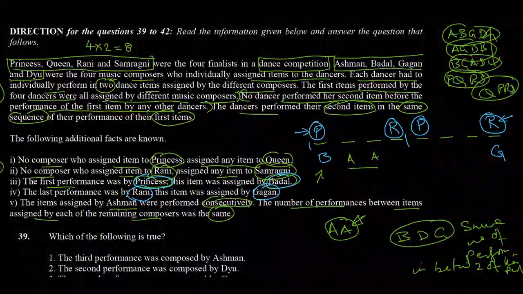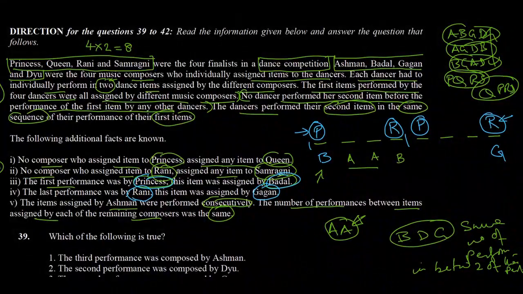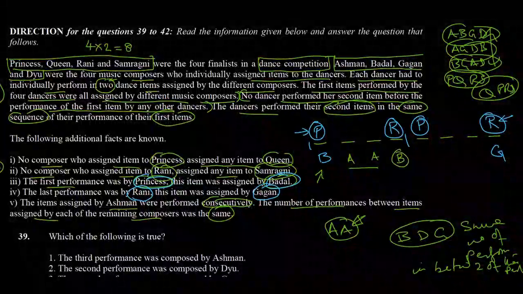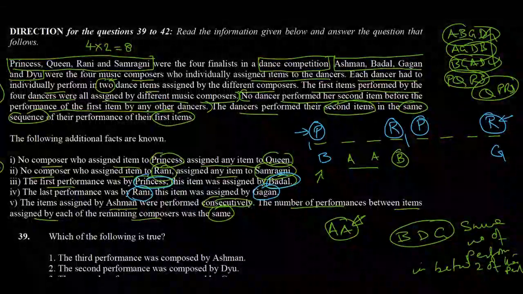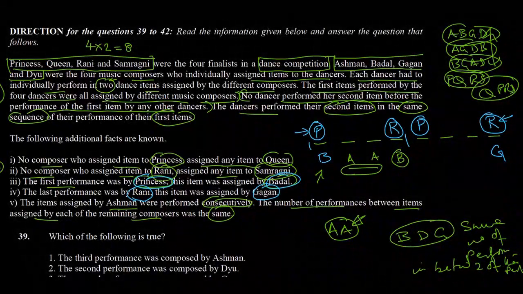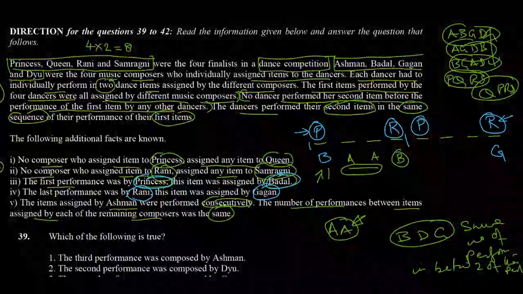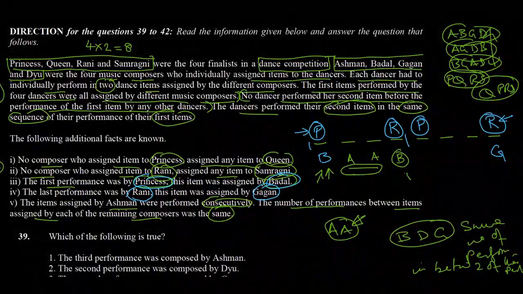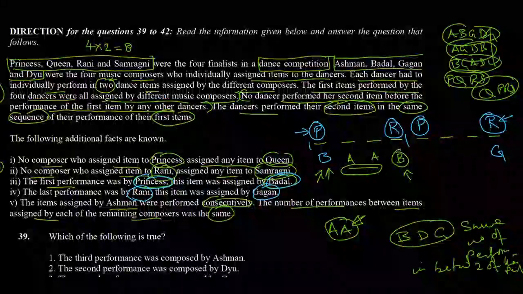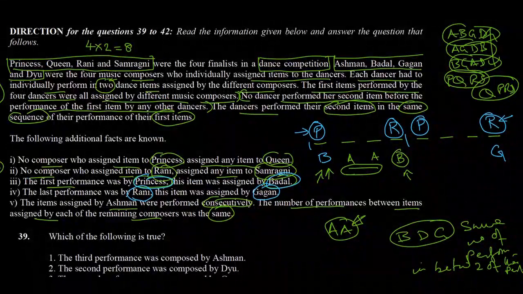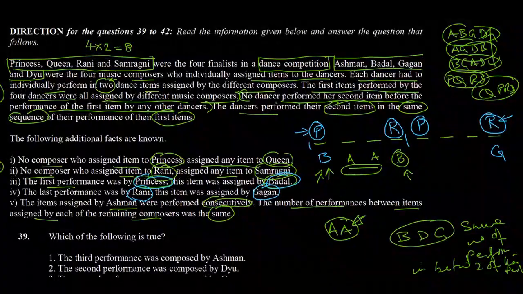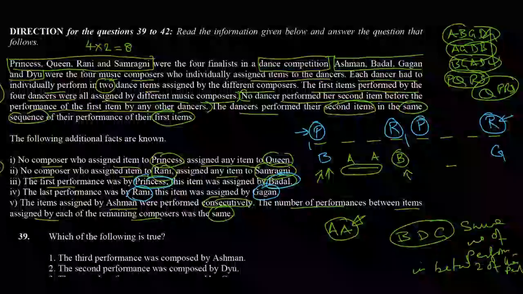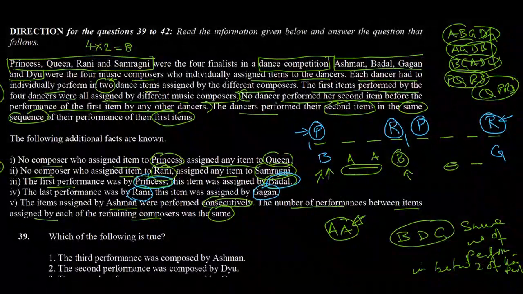But if this happens, B can only perform in slot 4, which means that there will be a gap of 2 performances between the 2 performances assigned by B. So therefore, G also needs to have a gap of 2 performances between 2 performances assigned by G. So there will be 2 gaps.